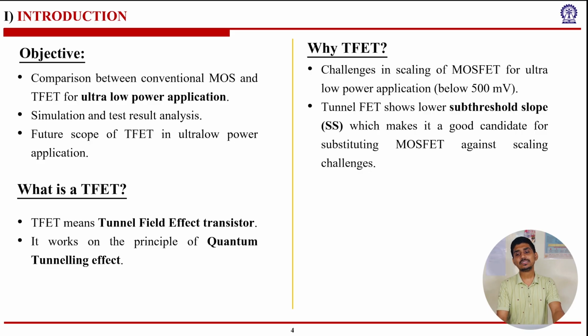Why TFET? Because of the challenges in scaling MOSFETs for ultra low power applications these days. With power considerations being top of the priority nowadays, we have to somehow go beyond 500 millivolts. VDD will have to go below 500 millivolts so that we can match those power considerations. Another thing is that the tunnel FET shows a very good subthreshold slope, much lower than conventional MOSFETs. So they are, of course, a very good candidate for substituting MOSFETs in ultra low voltage applications.